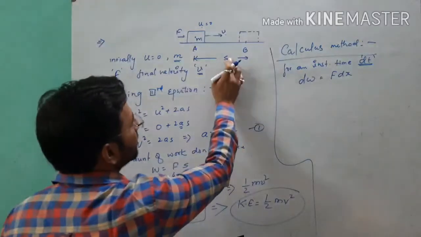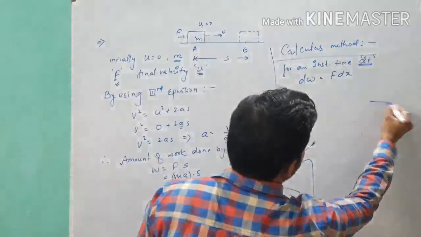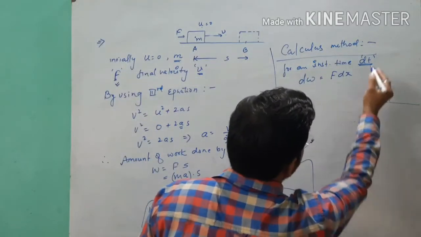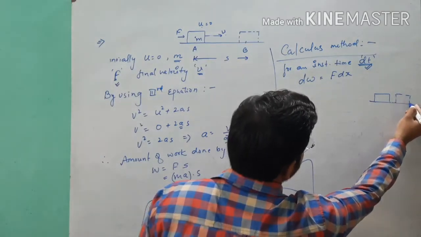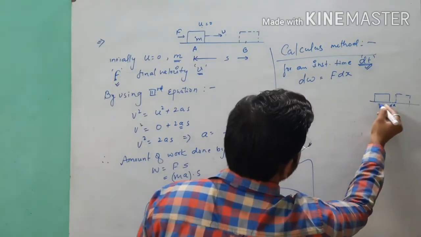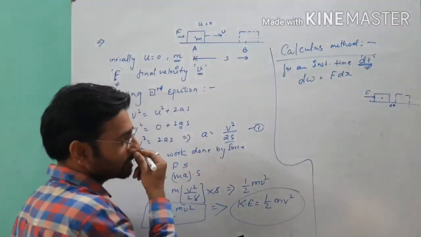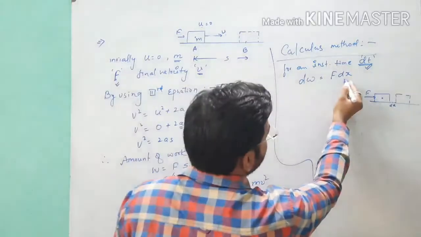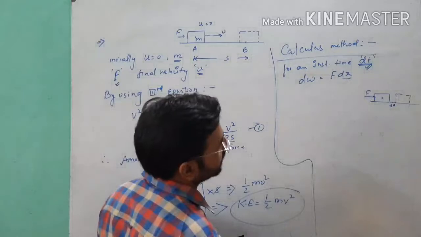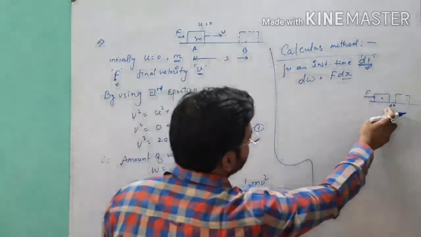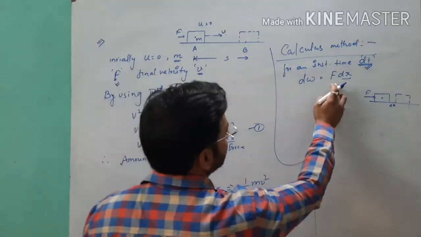If the time is very small, the displacement will also be very small. Suppose this is my rough diagram, a dx displacement on applying the force F on that object by some external agency, so that the body displaces by dx in instantaneous time dt. So dW equals F into dx.